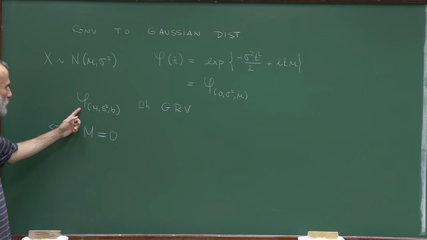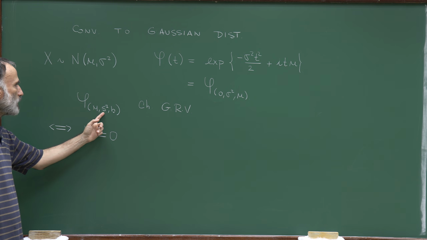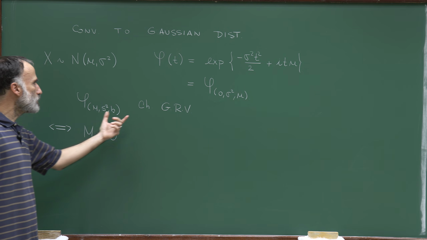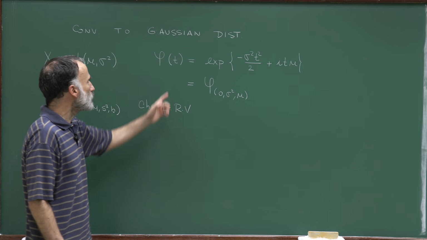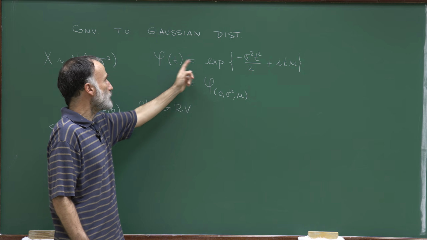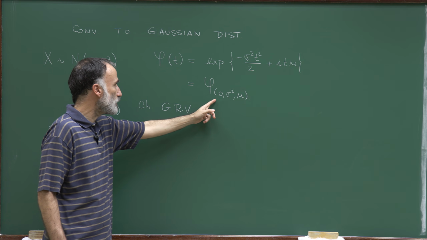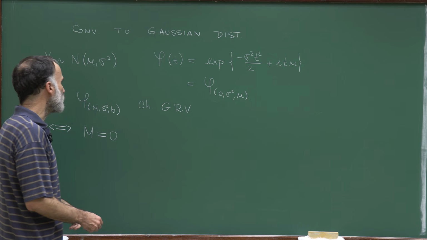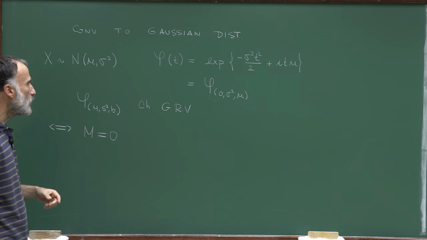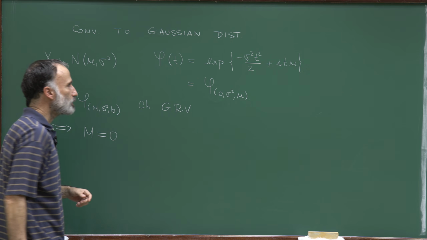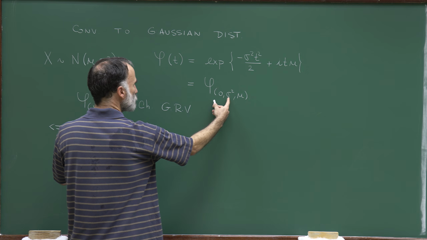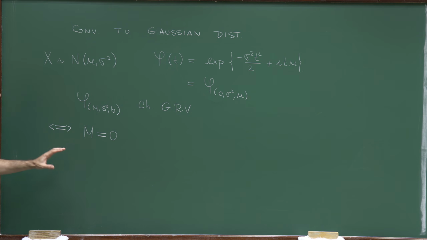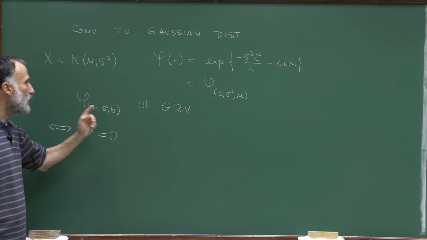So a characteristic function associated to a triple m, s square, b is the characteristic function of a Gaussian random variable if and only if m is equal to 0, because we have seen that the characteristic function of a Gaussian is given by this expression, which can be represented in this way. Therefore, by uniqueness, if m does not charge 0, these two characteristic functions are equal if and only if m is equal to 0, s squared is equal to sigma square, and b is equal to mu. So we have a very simple characterization of the characteristic functions of Gaussian random variables.